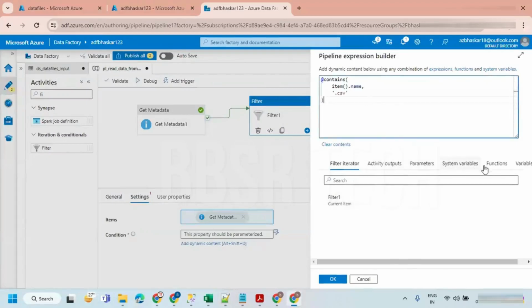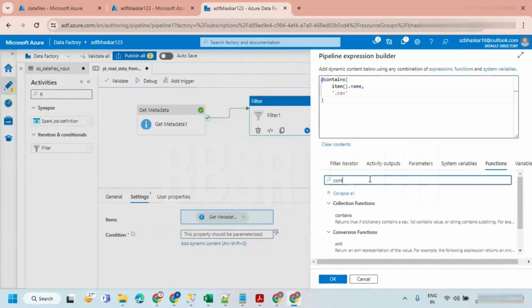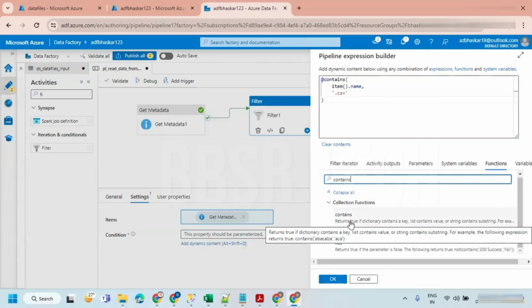You can check how exactly this contains function works. The function returns true if the string contains the substring. So if the specified text that you're checking is available, it returns true, else it returns false.